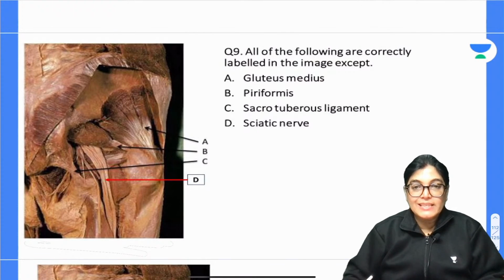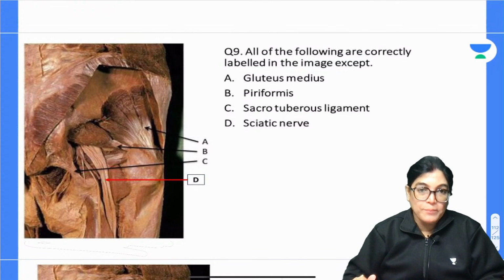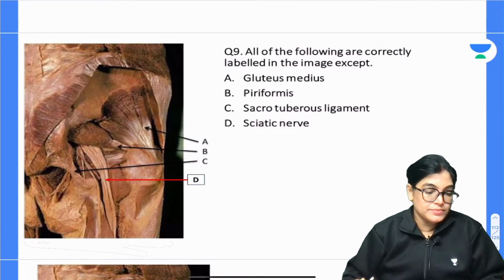All of the following are correctly labeled in this cadaveric image except: A, gluteus medius; B, piriformis; C, sacrotuberous ligament; D, sciatic nerve.